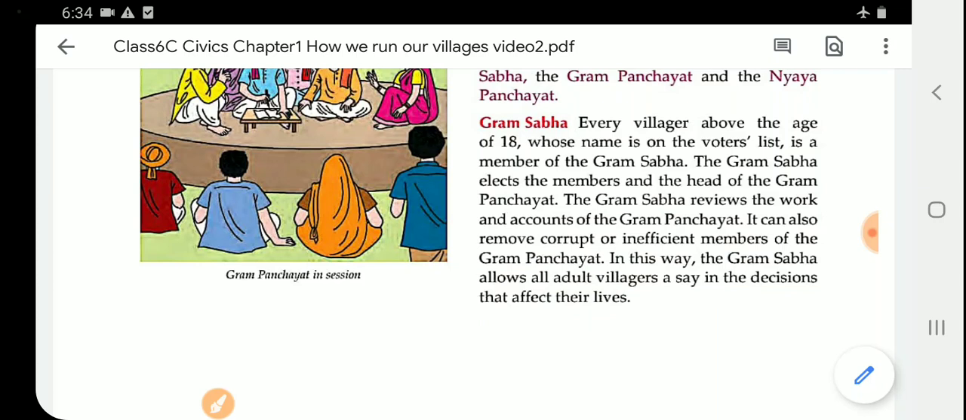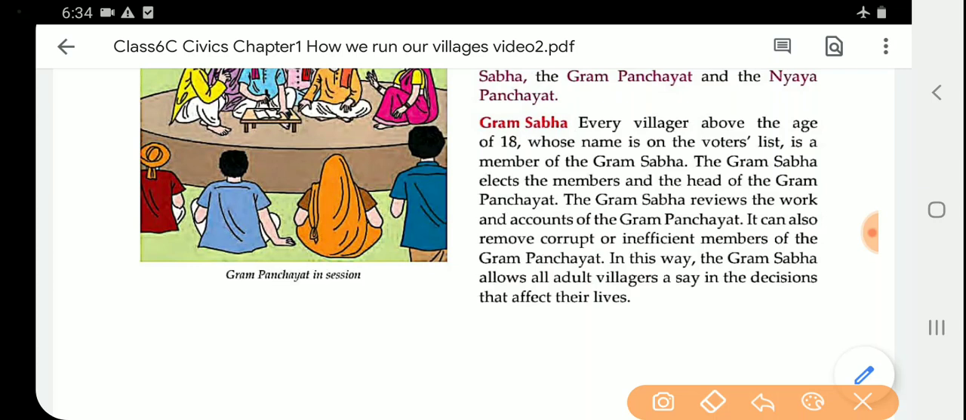Once again, Gram Sabha means every villager above 18 whose name is in the voters list. Suppose I ask you who can be a member of the Gram Sabha, you can say that every villager above 18 years of age whose name is in the voters list is a member of the Gram Sabha.